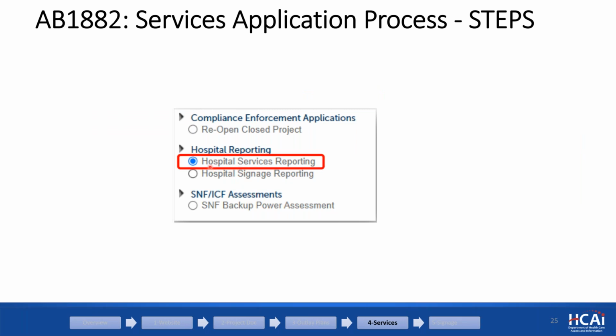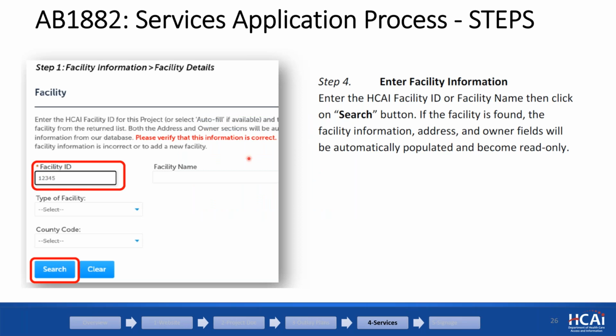Basically what it is that in the hospital reporting, there are 2 types: hospital services reporting, which I'm covering right now, and later in this presentation, I'm gonna go to hospital signage reporting. Okay, so if you click on hospital services reporting, it's gonna ask which facility are you trying to report on? You type in your facility ID, and it's gonna pre-populate a lot of information for you.